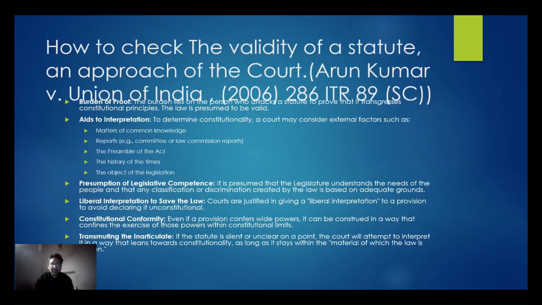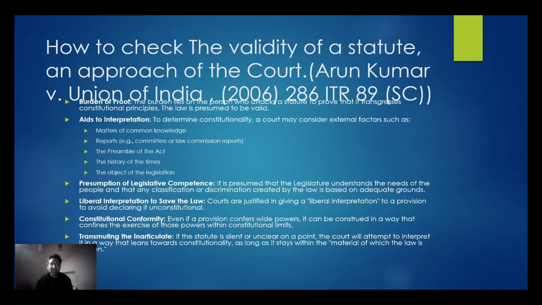So, how to check the validity of a statute and the approach of the court. These points were discussed in 2006 in the case of Arun Kumar versus Union of India. First, if you have to check the validity, consider the burden of proof. Who shall have the burden of proof?